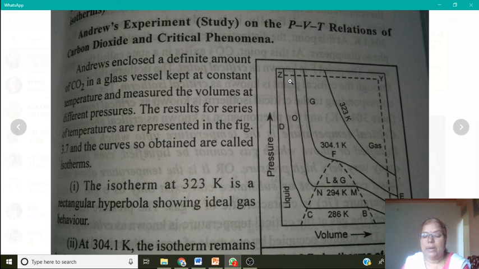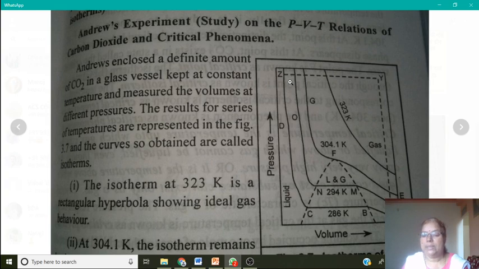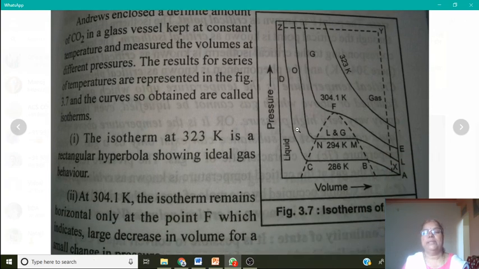This point is present on the isotherm ABCD at temperature 286 Kelvin. During this conversion of gas into liquid, at any time only one phase exists. The process is said to be continuous and it is known as continuity of the state.